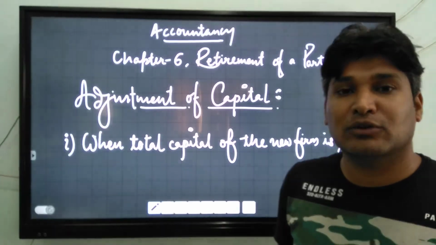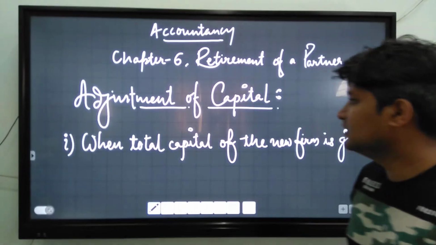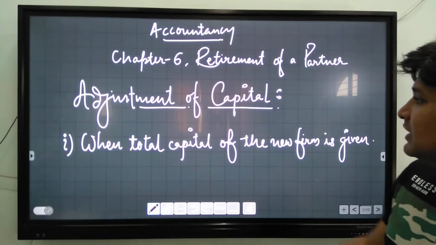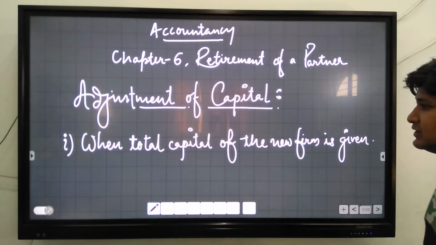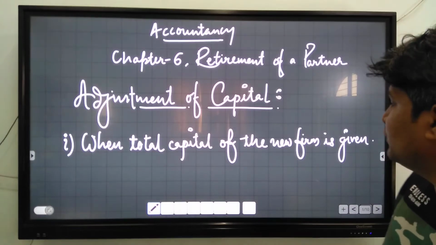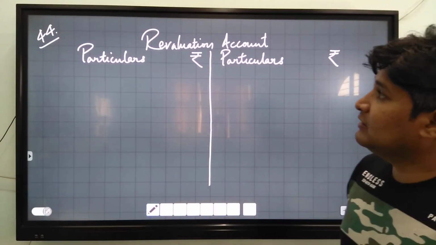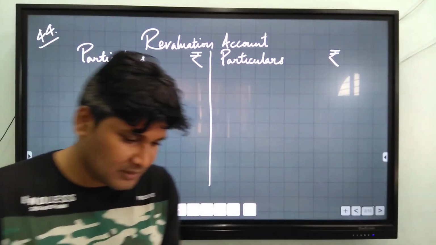Today we will learn how to adjust partner's capital in case of retirement of a partner. There are 5 different ways to adjust the partner's capital. First one is when total capital of the new firm is given. In the question, if total capital of the new firm is given, then how to adjust partner's capital? We will learn with question number 44 from T.S.